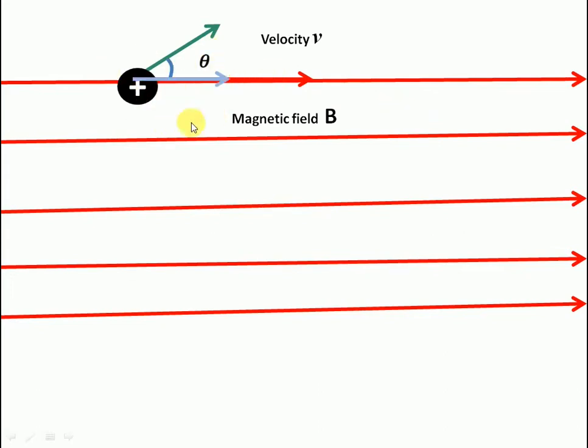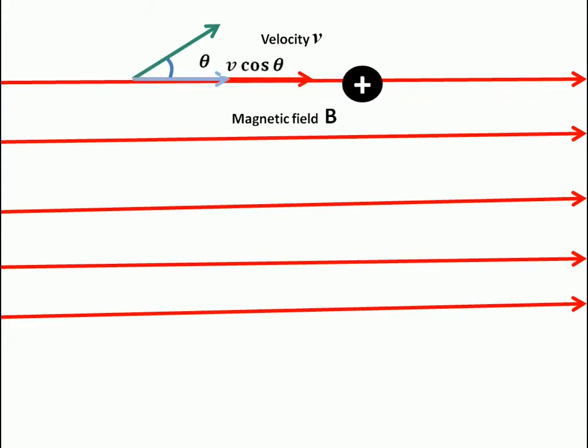And this other velocity is going towards the direction of the magnetic field, so this velocity is not affected by the magnetic field. The magnetic field will not give any force in this direction, because the magnetic force is bqv sin theta, and for this component theta is 0. Sin 0 is 0, so there will be no force in this direction. Because of this velocity, the charge will move towards the right.